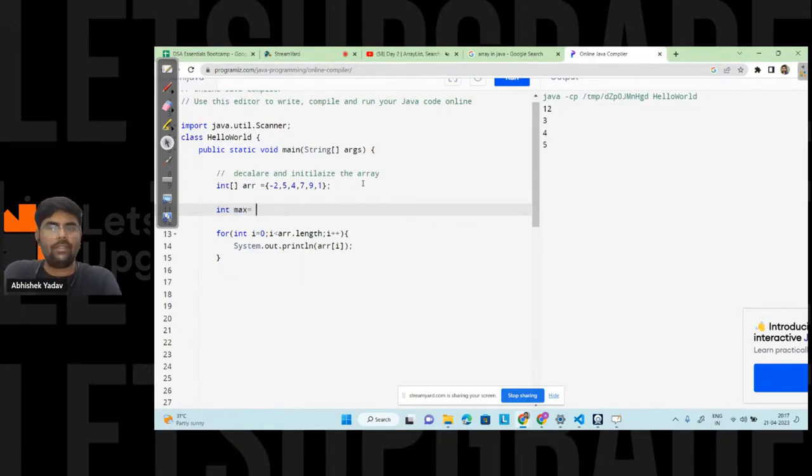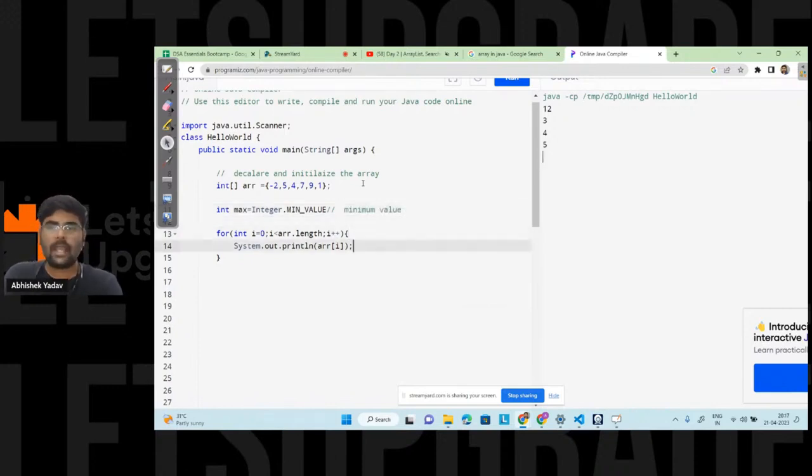I will initialize this variable with the minimum value here, right? In order to take the least minimum value, you have to use Integer.MIN_VALUE. So this will give you the extreme minimum value here, right?